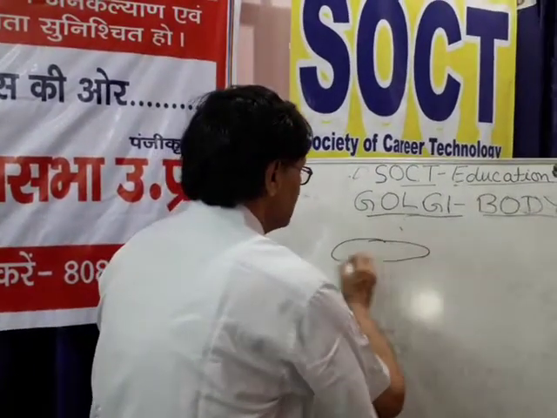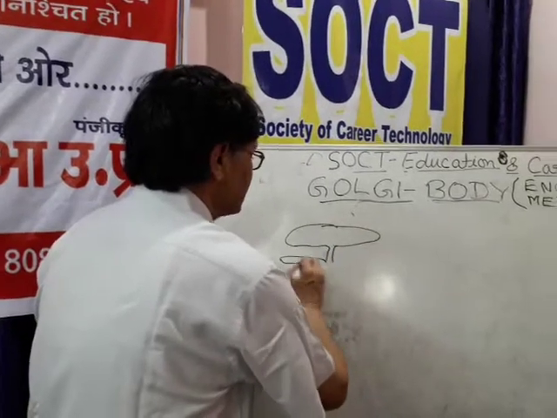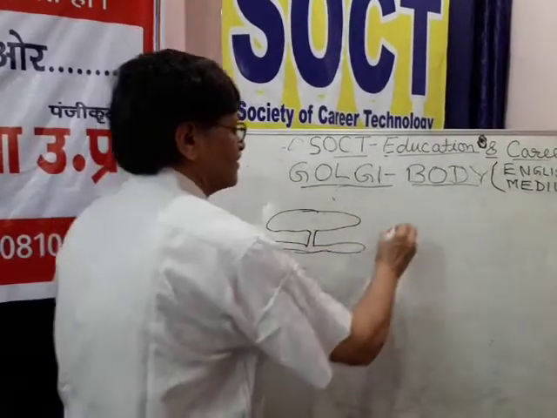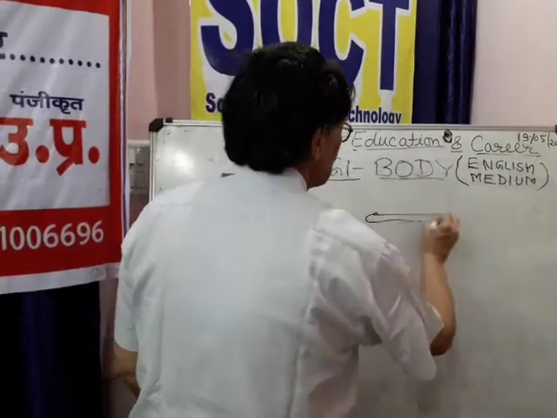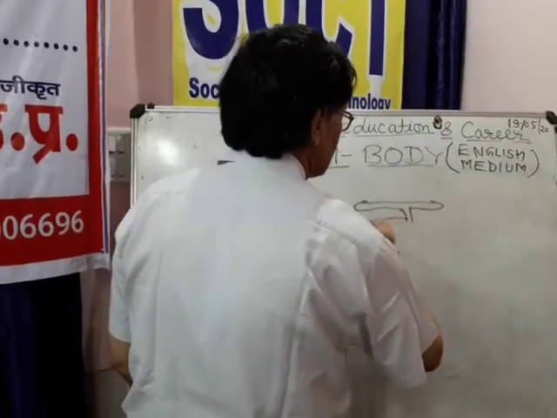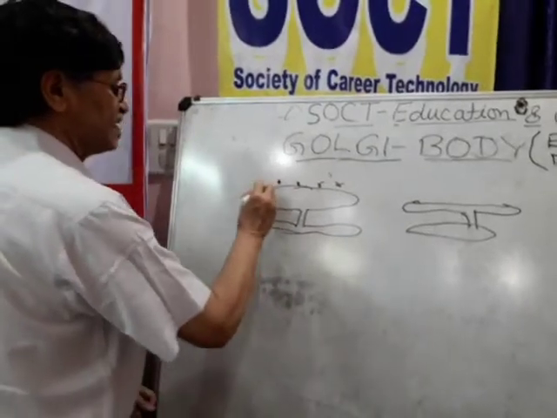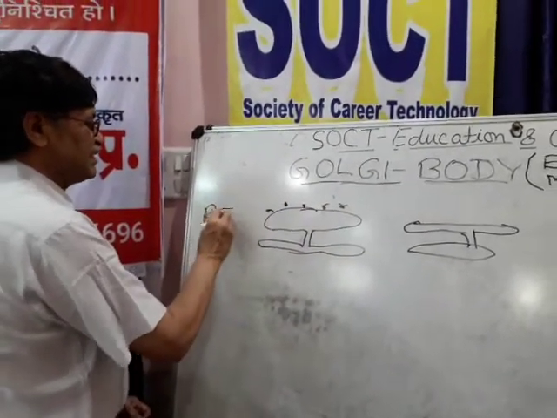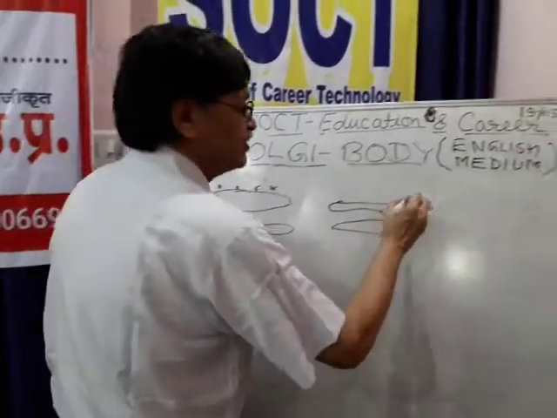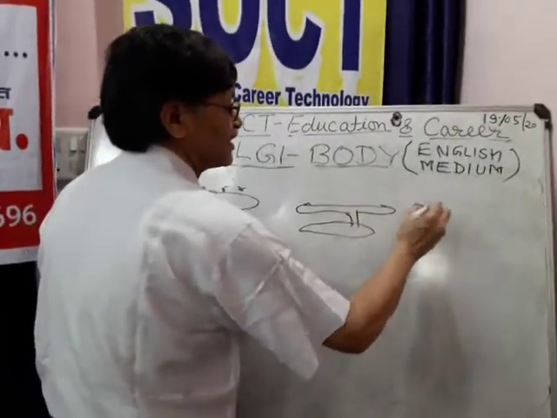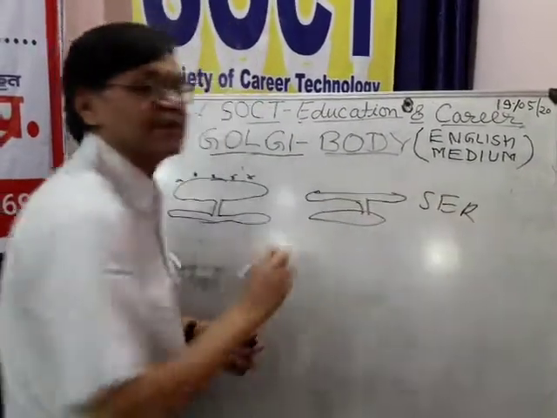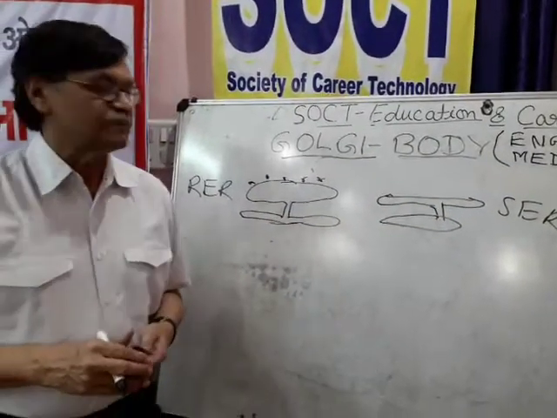So they make a transport system of the cell. With attached ribosomes, they are called RER, and without attached ribosomes, they are called SER or smooth endoplasmic reticulum.